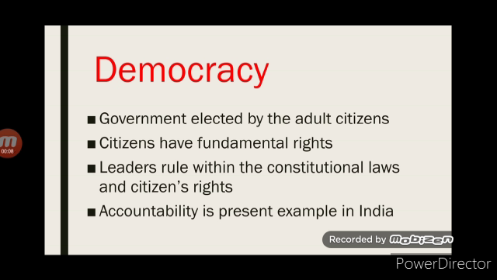Children, in a democratic government, governments are elected by the adult citizens. In a democracy, all the adult citizens have the power to elect their representatives who rule them and also can take back the power from them when they do not fulfill people's aspirations. Then citizens have fundamental rights. Fundamental rights protect the liberties and freedom of the citizens against any invasion by the state. They are very essential for the all round development of the individual and the country.